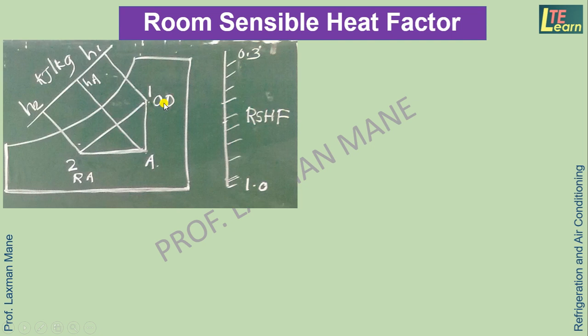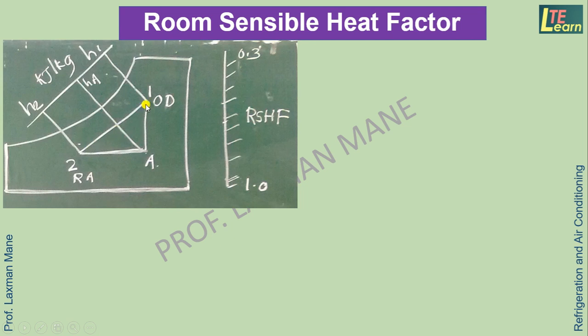If we know any two properties of the air, say dry bulb and wet bulb temperature, we can plot point number 1. Similarly, for the room side, by using any two properties of the room air, we can plot point number 2. Join line 1 to 2. So this will be the psychrometric process.